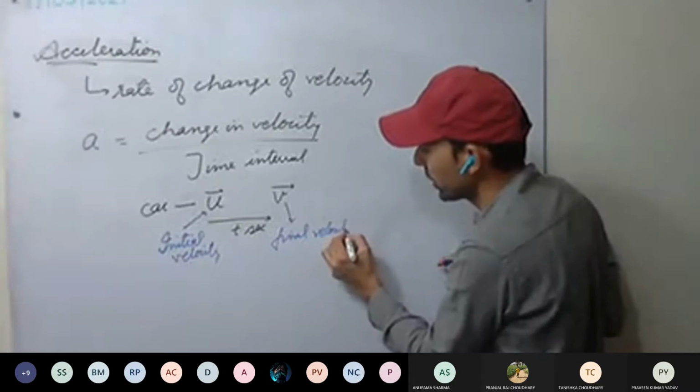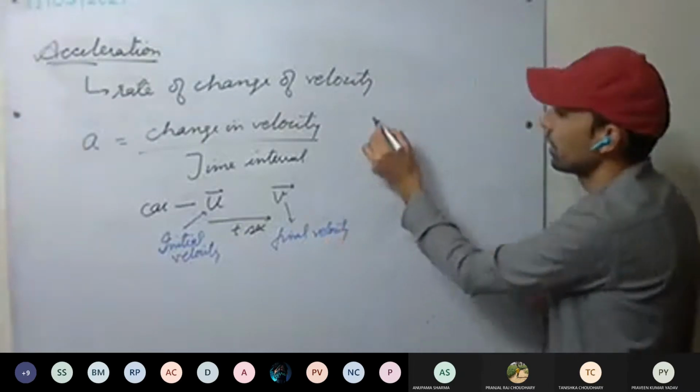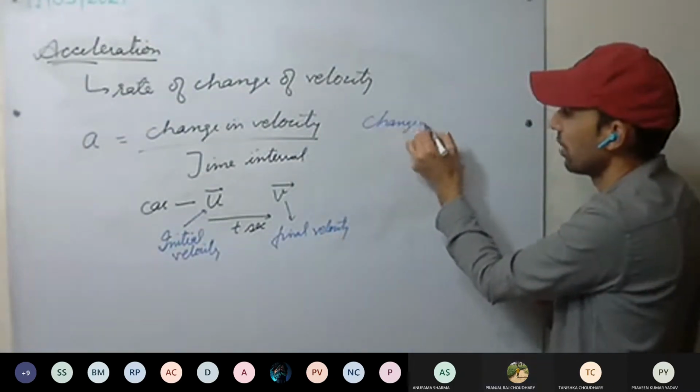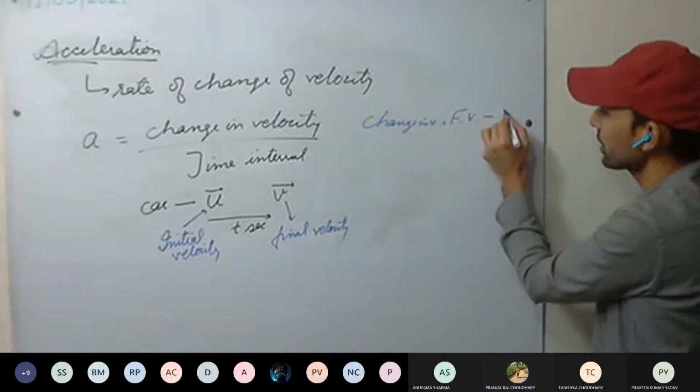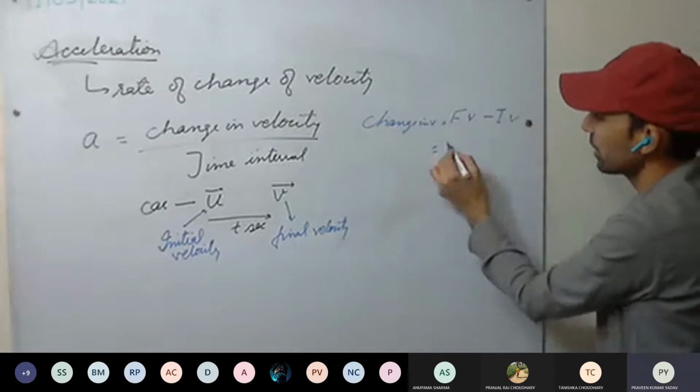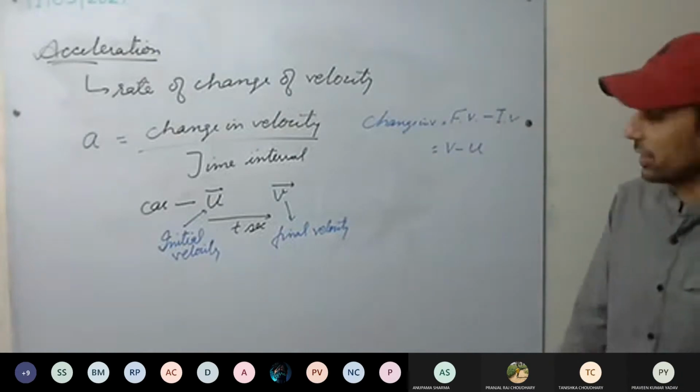What is the change in velocity? Final minus initial, final velocity minus initial velocity, that is v minus u. This is the change.